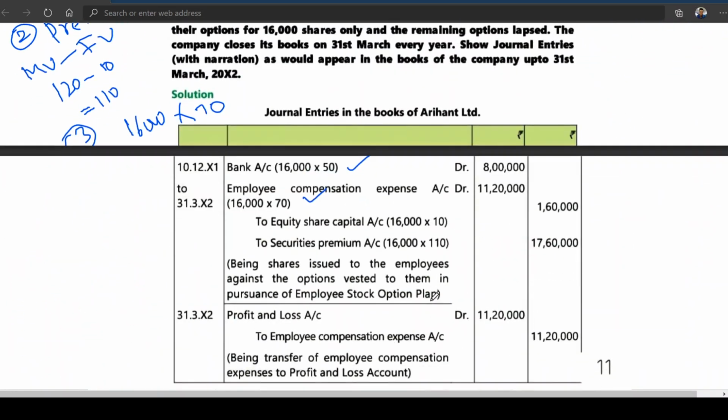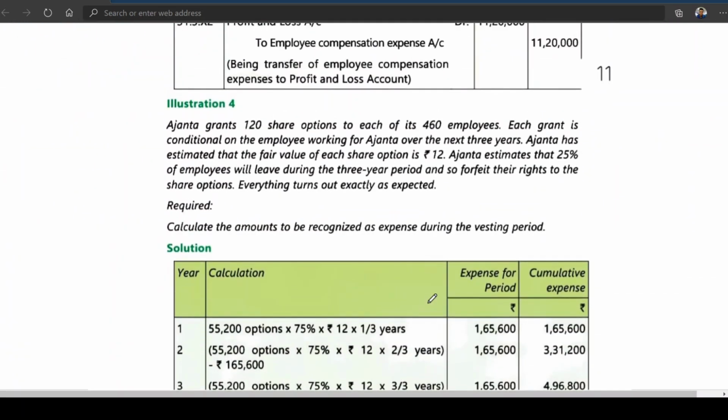Then coming back to the fourth problem today. This is the same problem, but only the way of presentation is a bit different. It is only asking about the calculation of expenses. Ajanta grants 120 share options to each of its 460 employees. Each grant is conditional on the employee working for Ajanta over the next 3 years. Ajanta has estimated that the fair value of each share option is 12 rupees. I told you it can be intrinsic value or fair value.